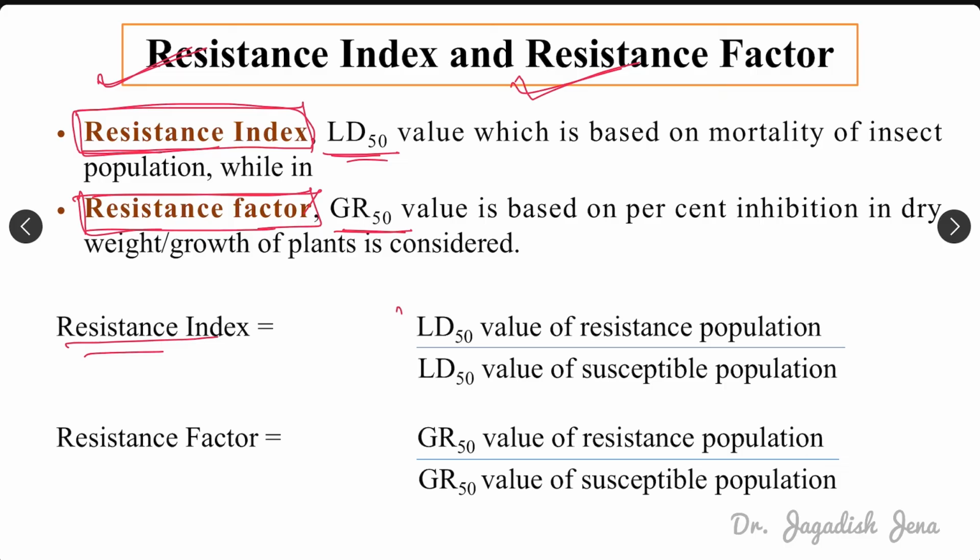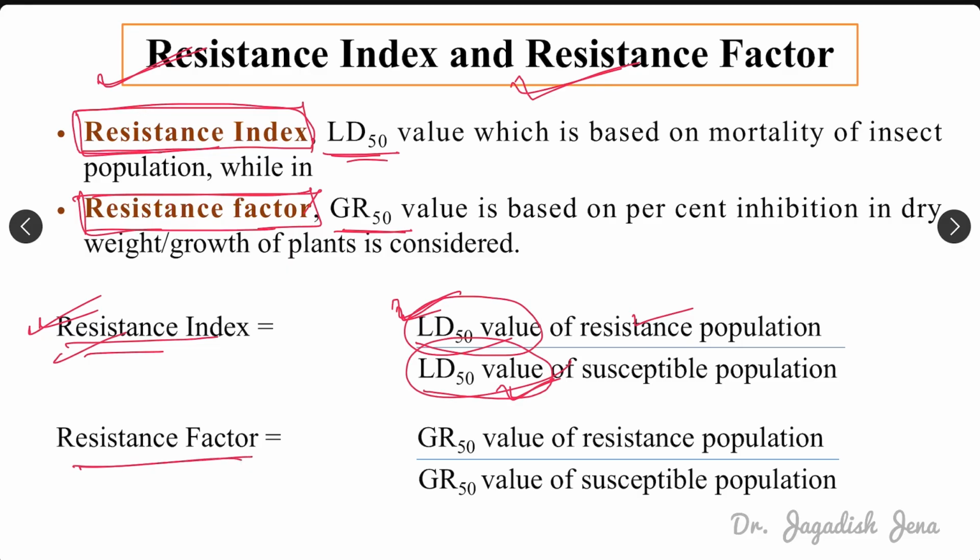It is the LD50 value of the resistant population divided by the LD50 value of the susceptible population. That means the dose of insecticide needed to control 50% of the resistant insect population, divided by the dose needed to control 50% of the susceptible population. So this is basically the resistance index.